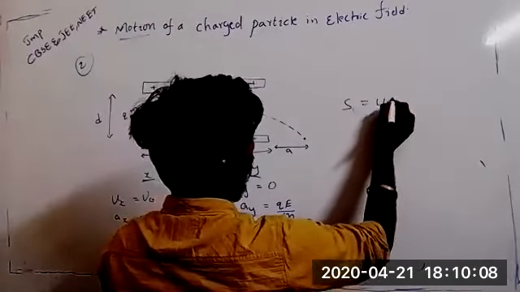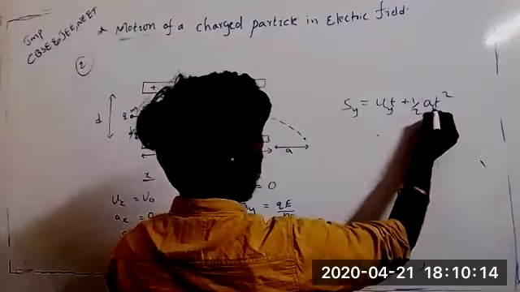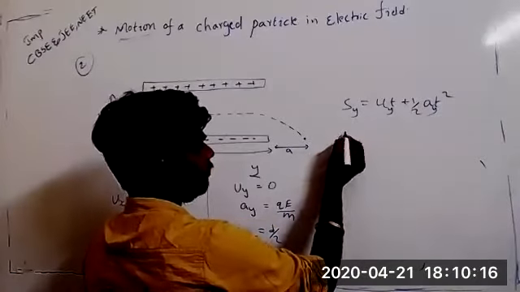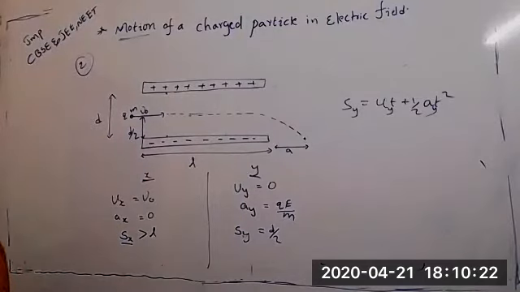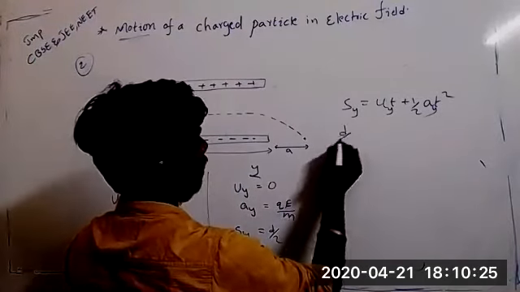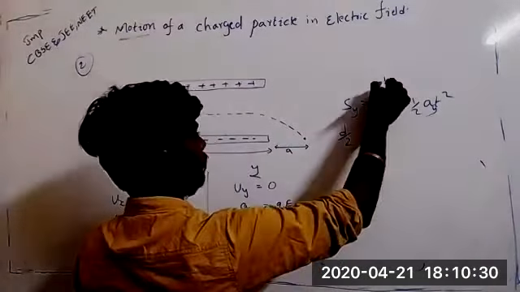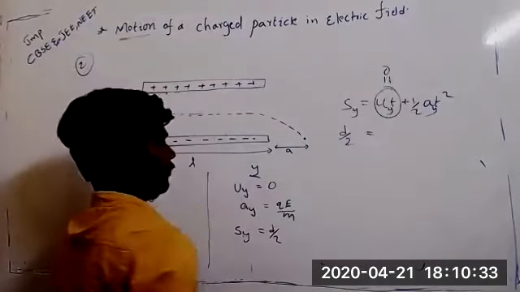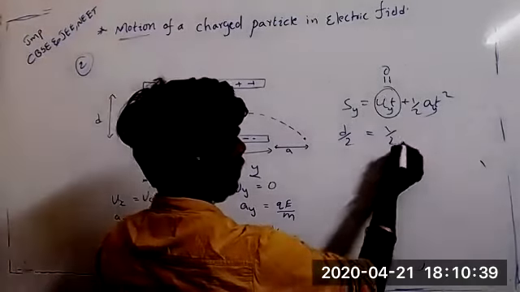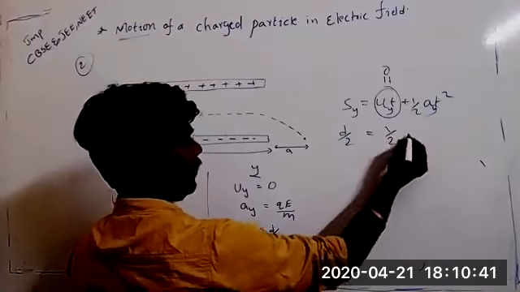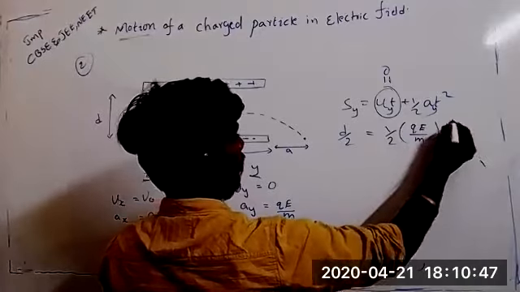S is equal to ut plus half at square, in the Y direction. What is Sy? d by 2. We are going to get the time here. u is 0, right? So d by 2 equals 1 by 2 into QE by M into T square.